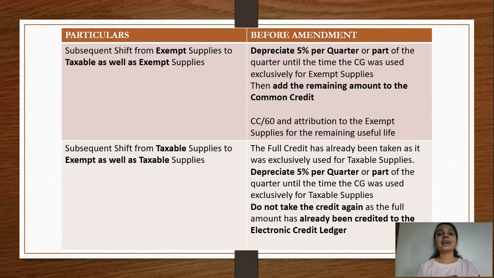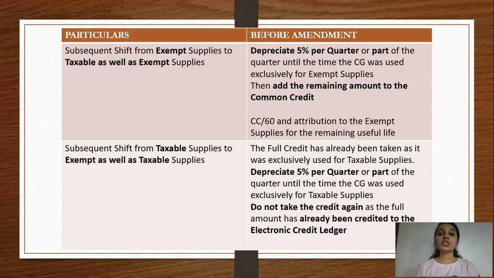So no ITC was availed in April, May or June. Now, when from 1st of July this capital good is being used commonly for taxable as well as exempt supply, there would be some portion of that credit which you are now eligible to claim.